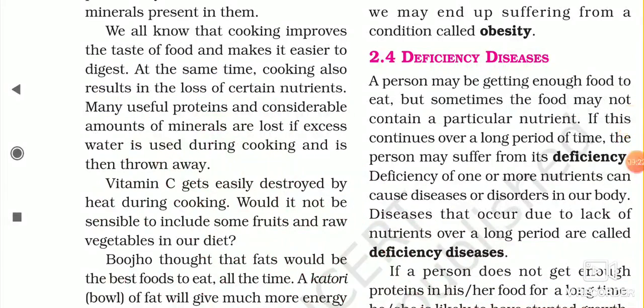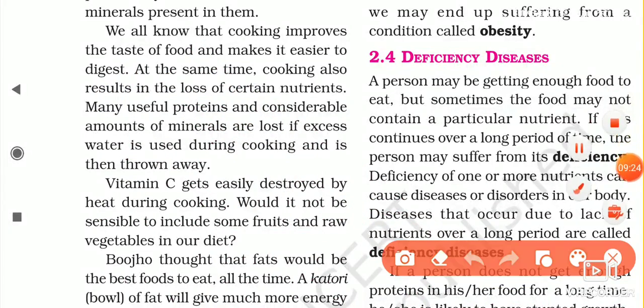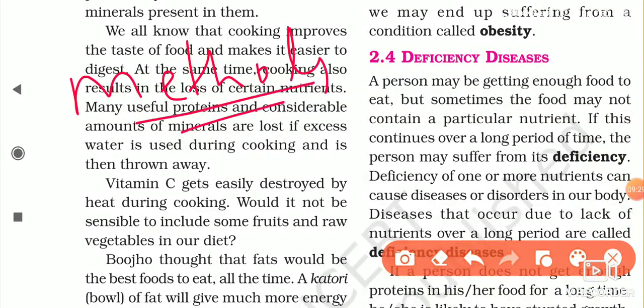Now we discuss what are the methods of cooking so that too much nutritional value cannot be lost. So the first method is microwaving.